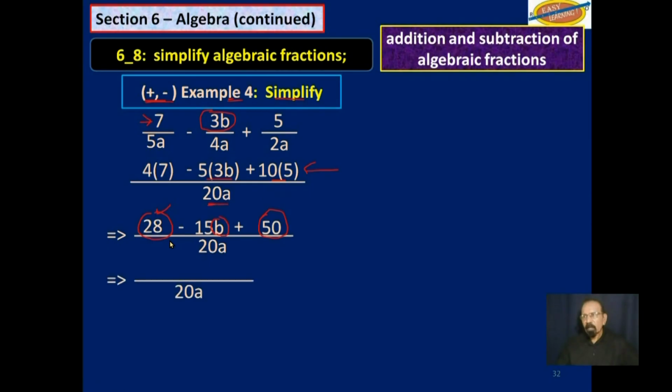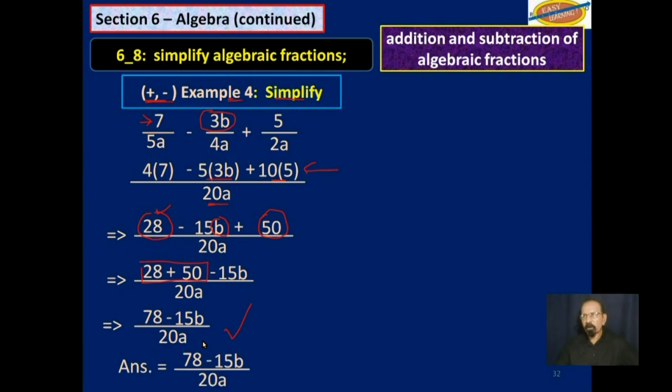So 28 plus 50 minus 15b. We simplify this, and we get 78 minus 15b over 20a. That is our answer. We cannot simplify it any further.